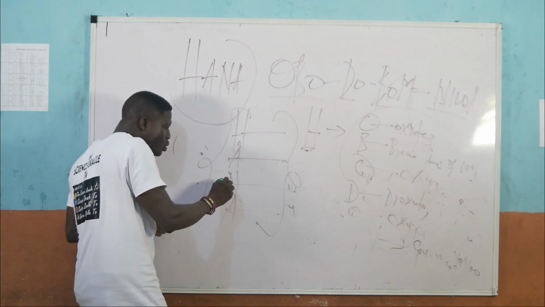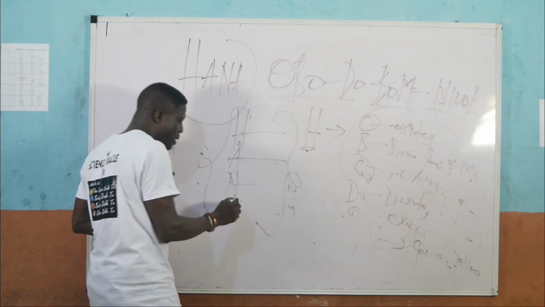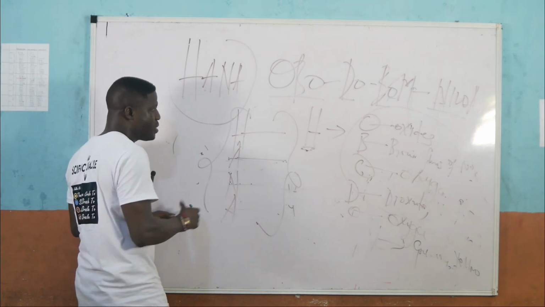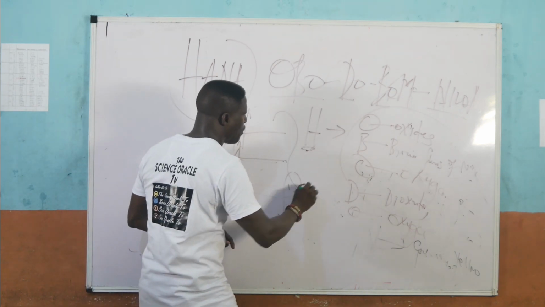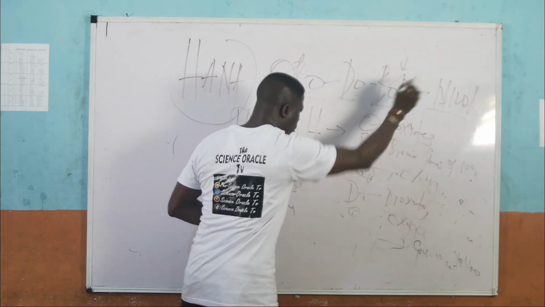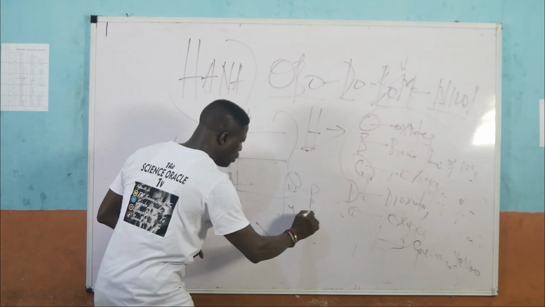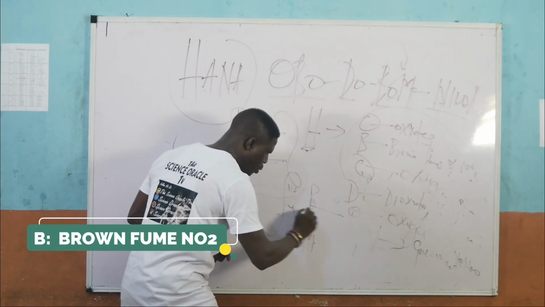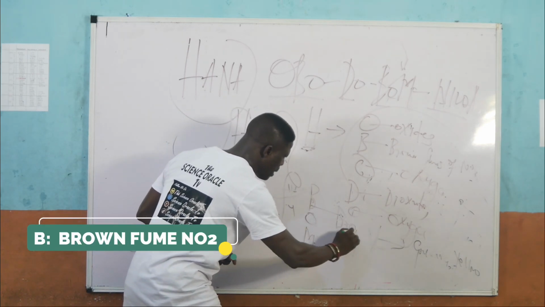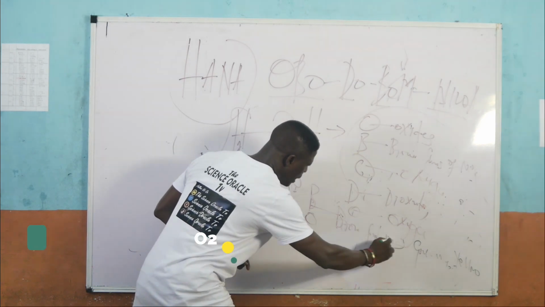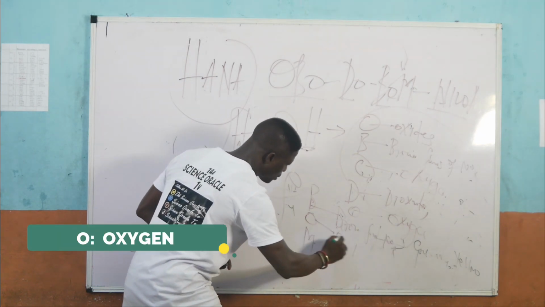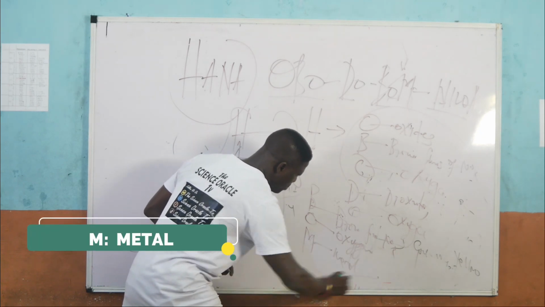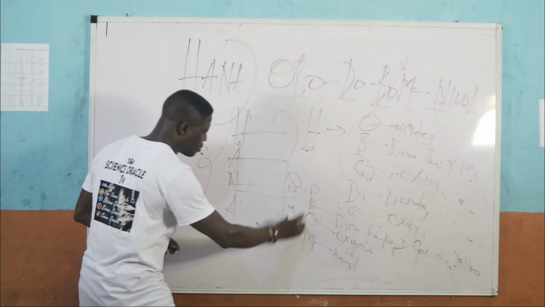However, the nitrate salt of a non-reactive metal, when it is heated, of course definitely it's going to produce the possible product coded by Bond. What is Bond? B-O-M. It's going to produce the brown fumes of NO2, oxygen, and a metal, coded by Bond.